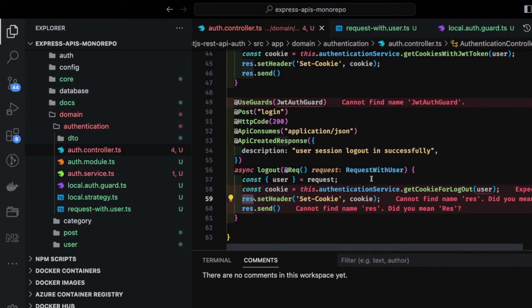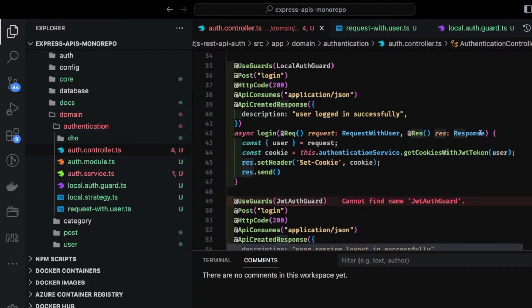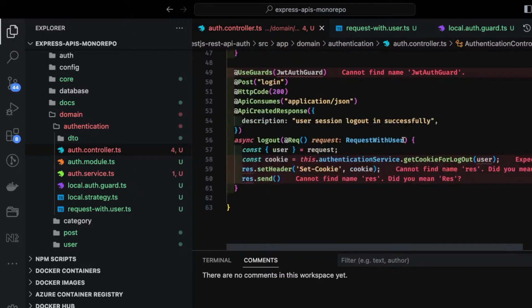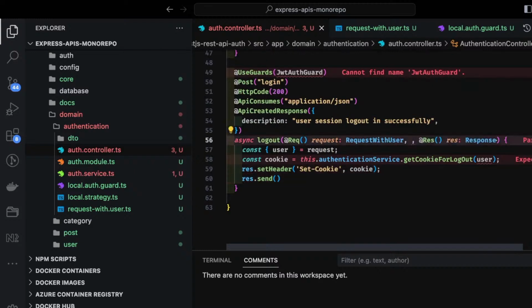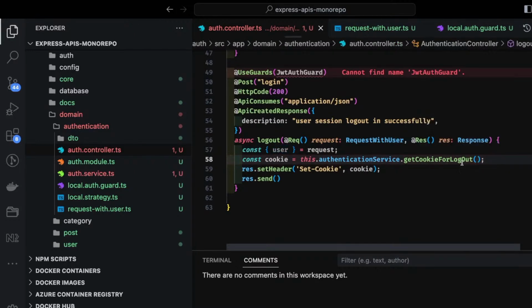And then okay, here also we are accessing the response. I will try to get it from here, because it is also setting the cookies once you do the logout. And here get cookies for logout, you don't need to pass the user. Set cookies empty, response.send, this is the logout. And now finally we need to add the JWT strategy also.